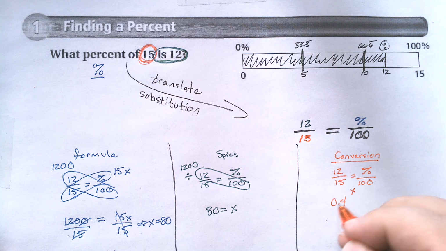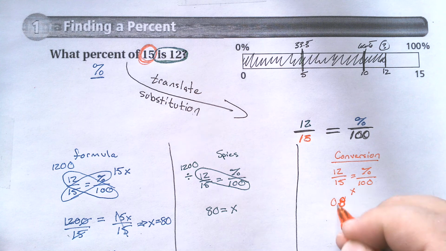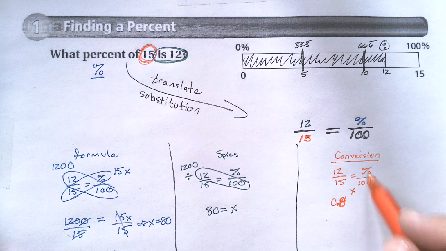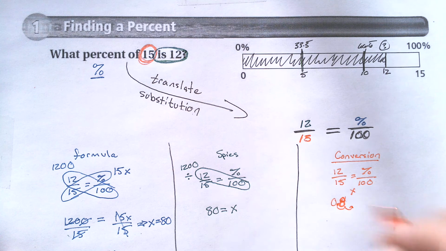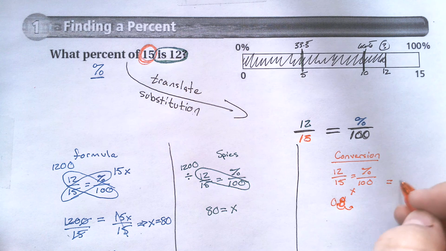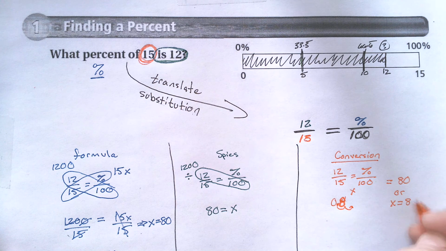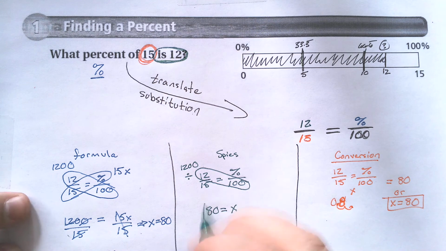So I'm going to put x, so it's not 0.4, it's 0.8. My brain, I'm telling you. All right, so 0.8, and then we get times 100. Well, 0.8 times 100 means 2 decimal places. So for as many zeros as there are, we move the decimal right because we're multiplying. And that means we're going to be equal to 80, or x equals 80. So we get the same answer no matter which process we use.